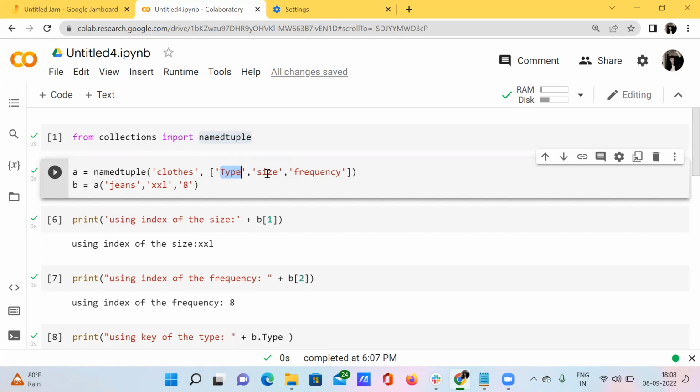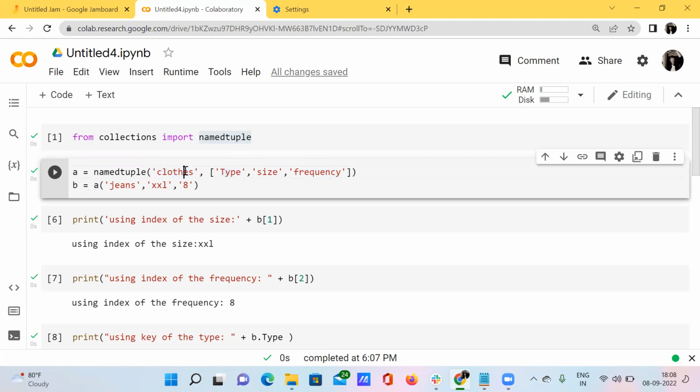And the watch has some kind of size, or you can give whatever it is. I have just named these contents for this particular category, clothes. You can give whatever it is.